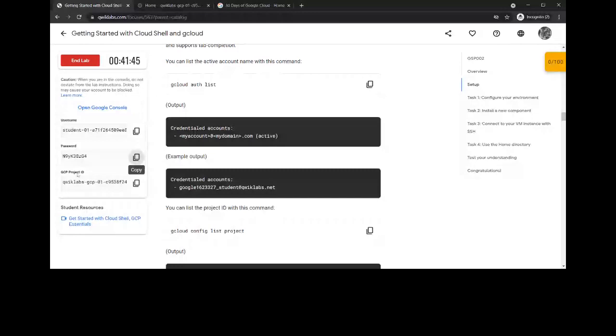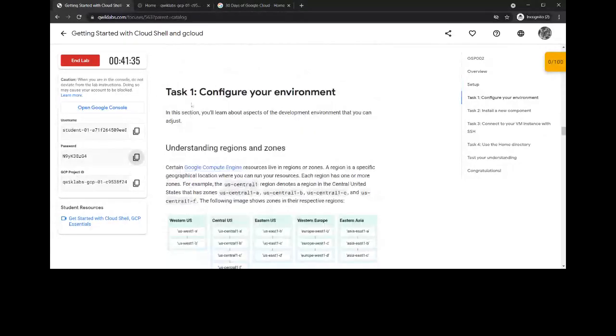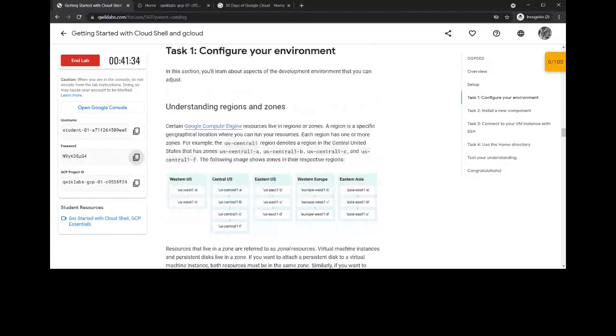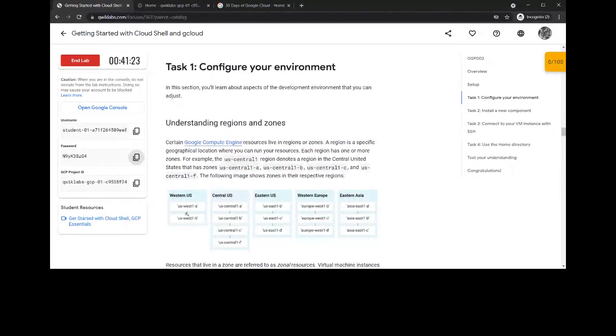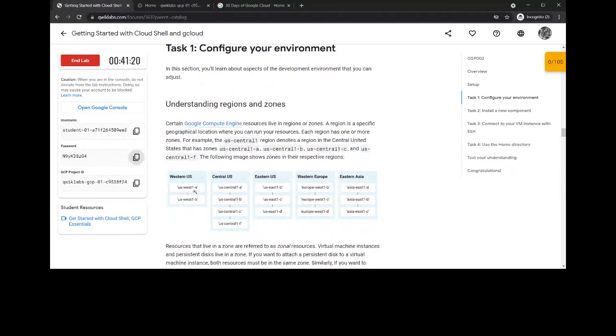The first task they are asking us is to configure your environment. Before, I have discussed the regions and zones, right? So there are five regions, and in those we have these zones. So US West 1, US Central 1, US East 1, these are all regions, and the prefix added to it is a zone.